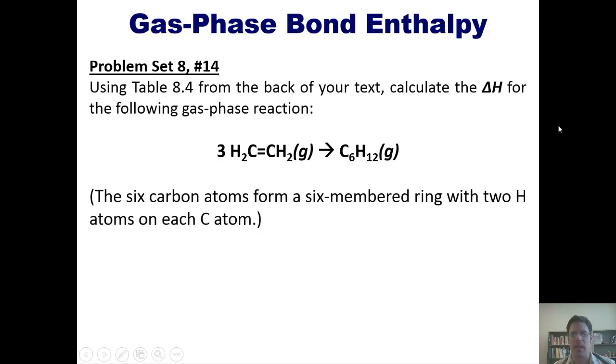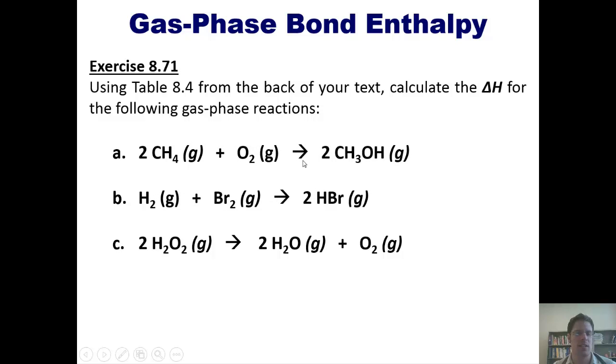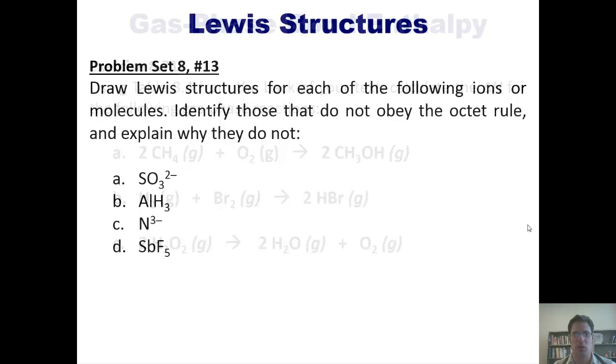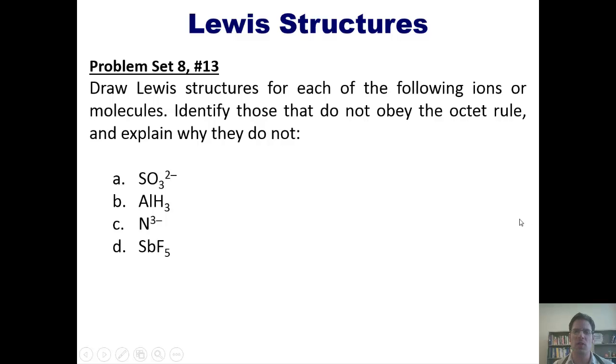Now to another subject. Gas phase bond enthalpy, or just bond enthalpy. Using table 8.4 from the back of our text, calculate the change in enthalpy for the following gas phase reaction. And using that same table, calculate the change in enthalpy for the following gas phase reactions. Now we'll move on to another subject. Lewis structures. Draw Lewis structures for each of the following ions or molecules. Identify those that do not obey the octet rule and explain why they do not.